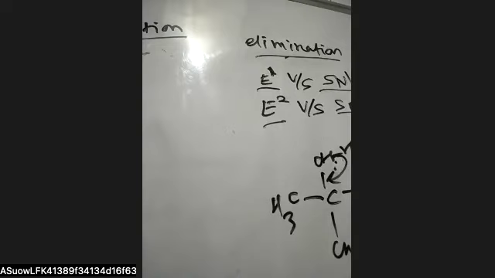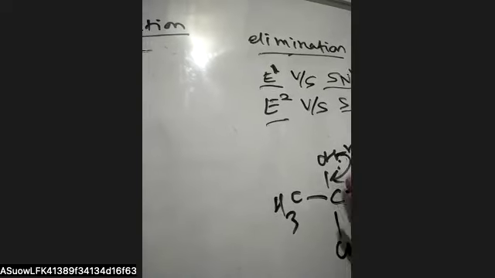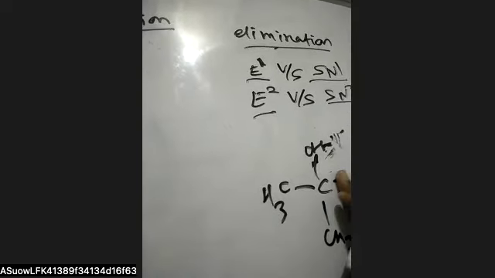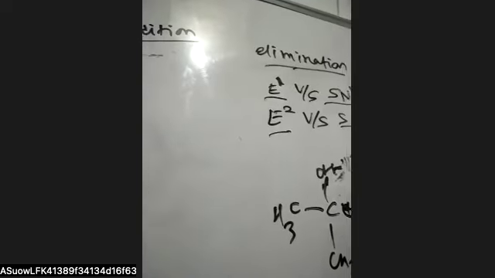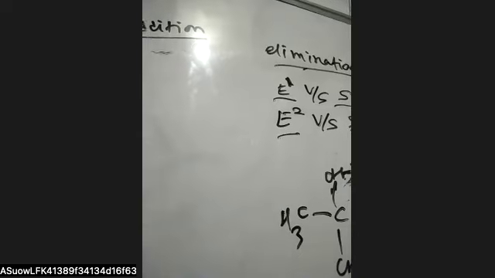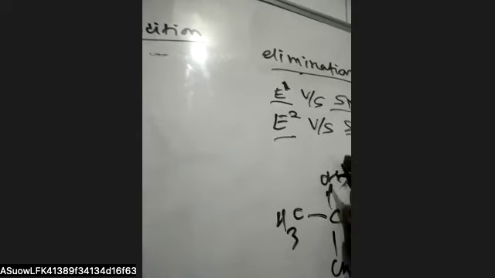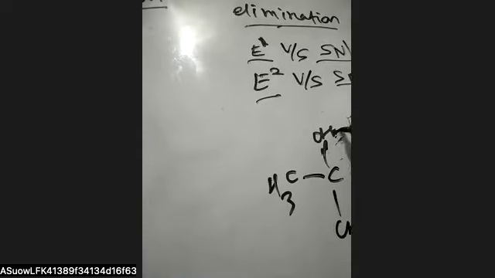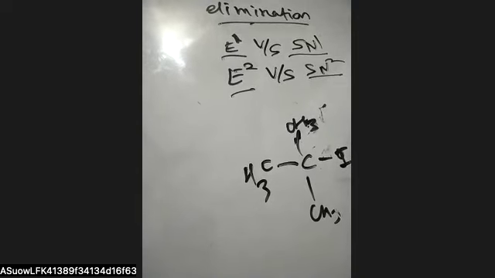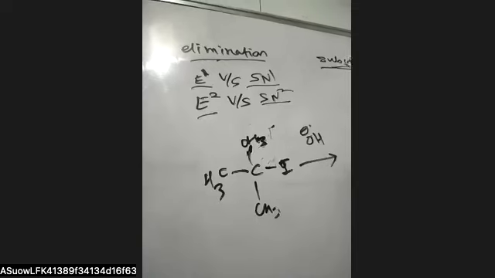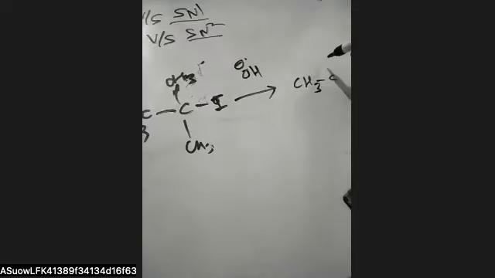As firstly the carbocation intermediate will be formed, this base has two chances, whether to attack on this carbocation or to remove this proton. So the two different products are formed, in different yields. So this is the limitation of elimination and substitution.